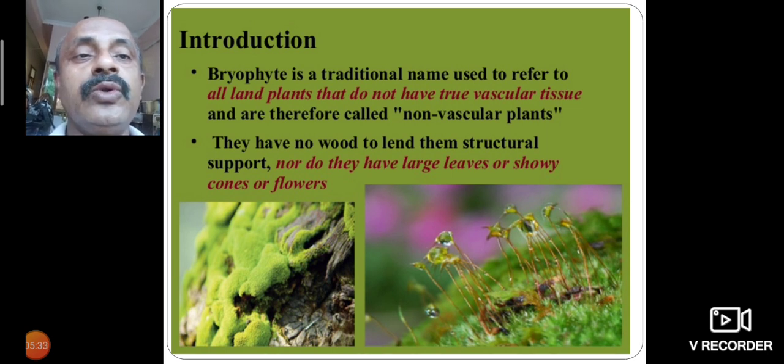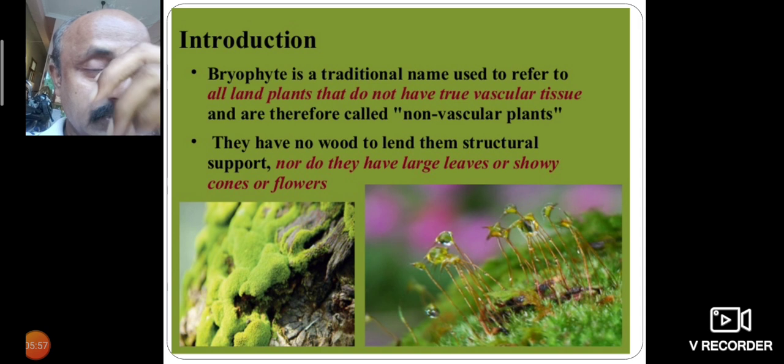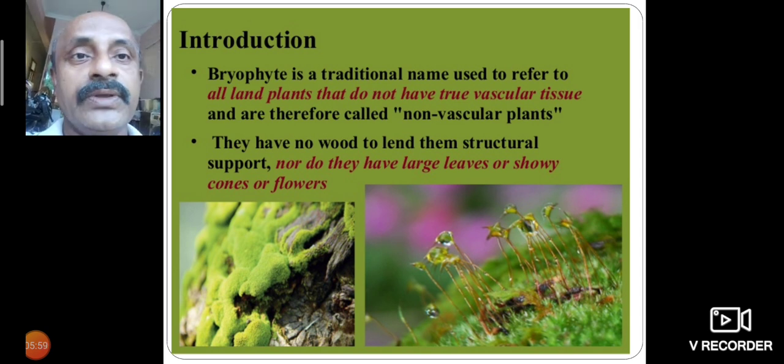They have no wood to lend them structural support, nor do they have large leaves or showy cones or flowers. Wood means the major part of the plant, so structural support is not there.